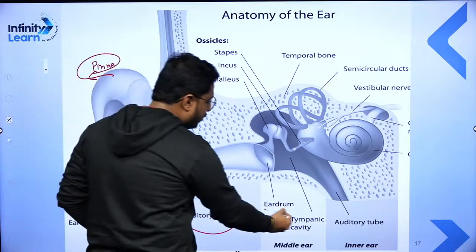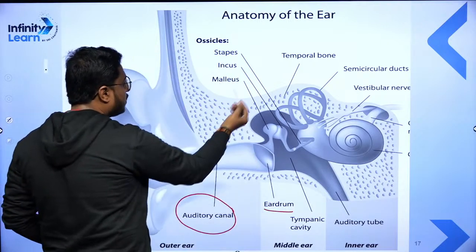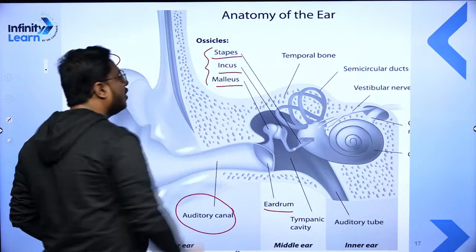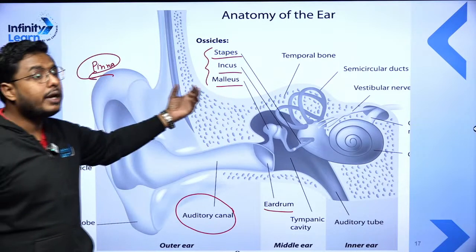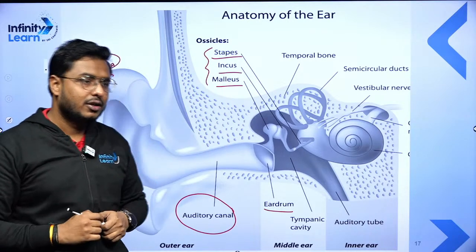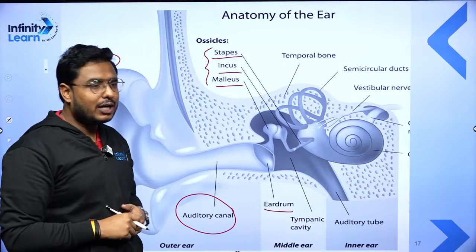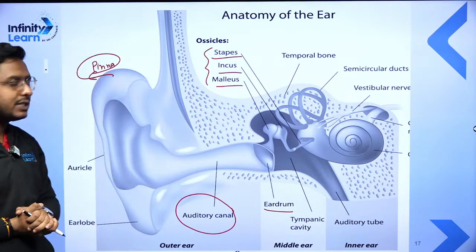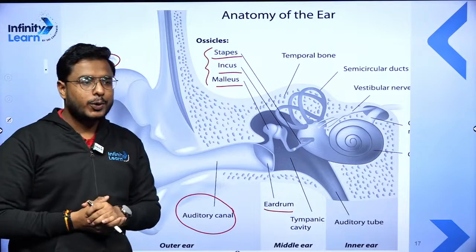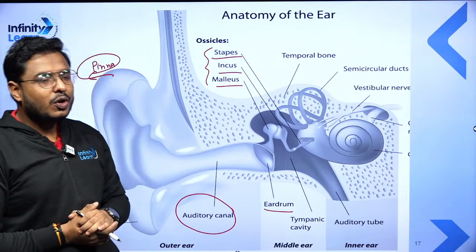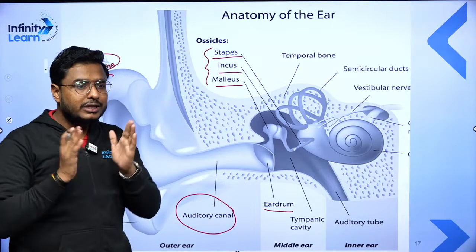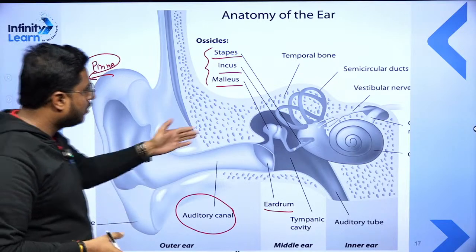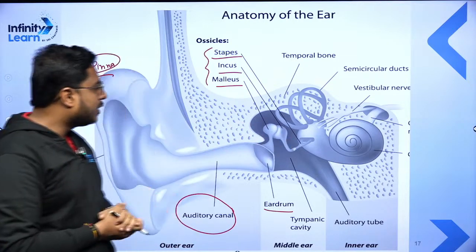After that, the eardrum is present, and three small bones, malleus, incus, and stapes, are present there. There is one more name for these three small bones. Can anyone tell me what the other name of these three small bones is? Malleus, incus, and stapes. Quickly everyone, answer. After that, what is present there?